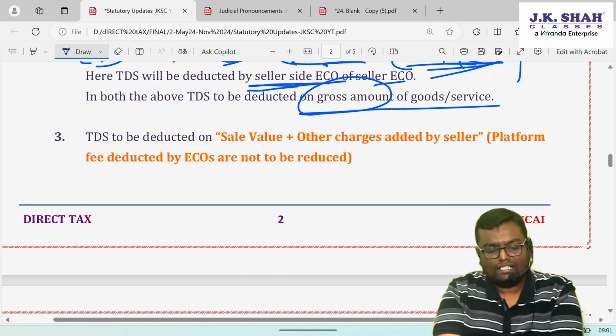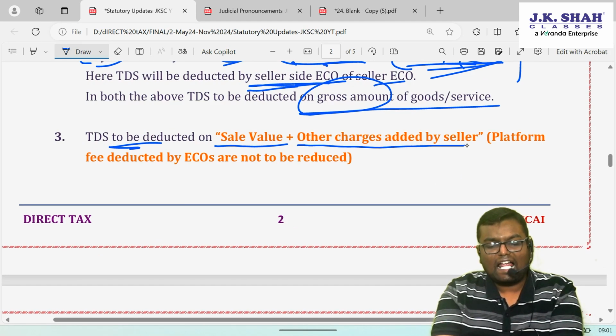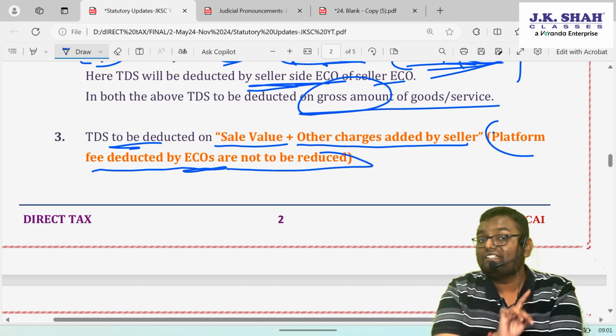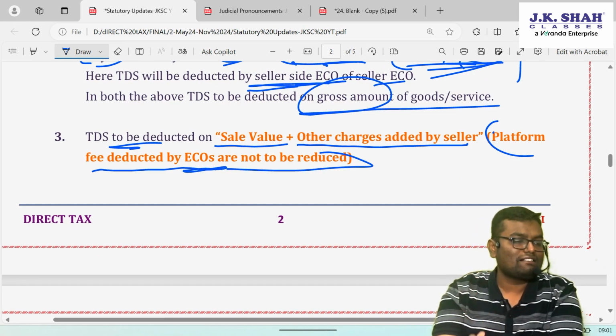So here I have given one definition. Gross value will be sale value plus other charges added by the seller. Platform fee deducted by ecos is not to be reduced. On that also TDS will be deducted.